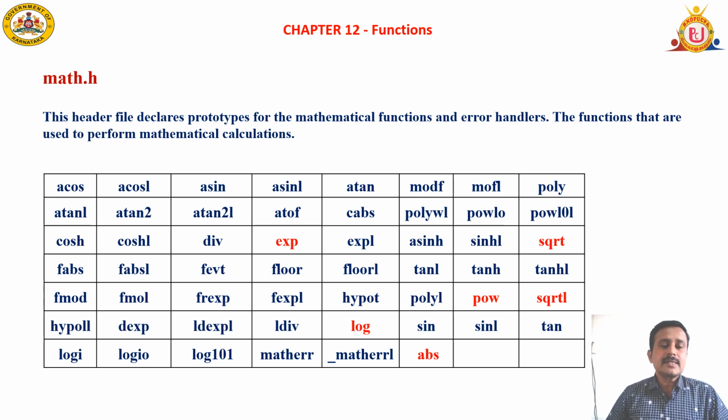All these operators can be used without including math.h, because the compiler itself will provide the opportunity to perform all those operations like addition, subtraction, multiplication, division, that is arithmetic operations, and logical operators like and, or, not, relational operations like greater than, less than, greater than or equal to, less than or equal to, and some other operators.